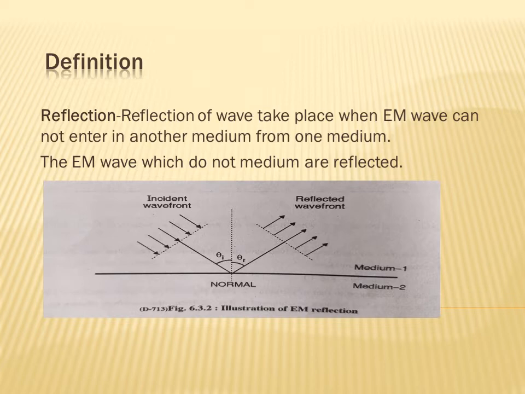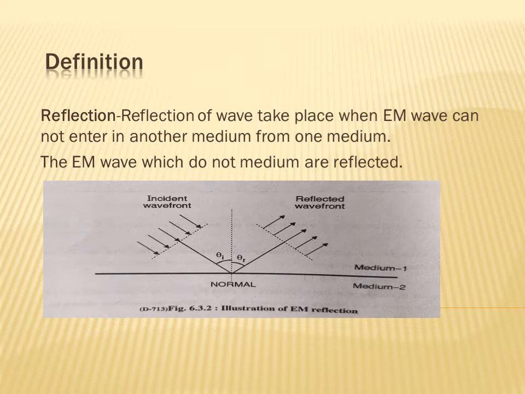So what is reflection? Reflection of a wave takes place when an electromagnetic wave cannot enter another medium from one medium. The electromagnetic wave which does not enter the other medium gets reflected back.